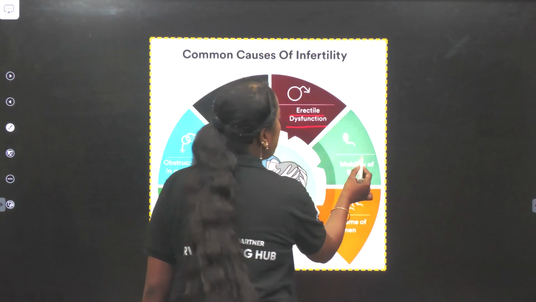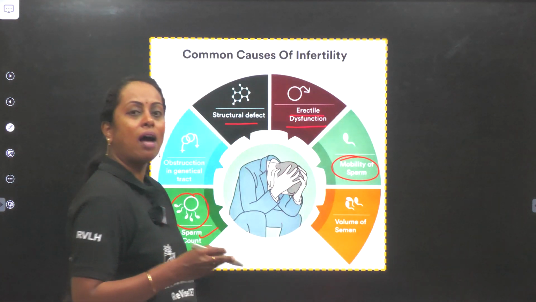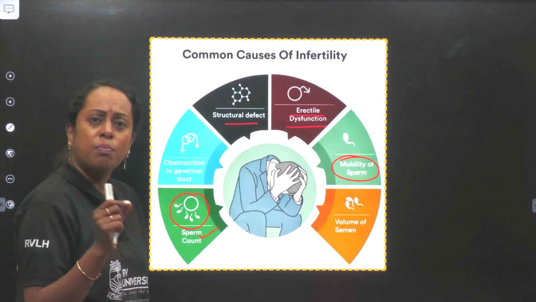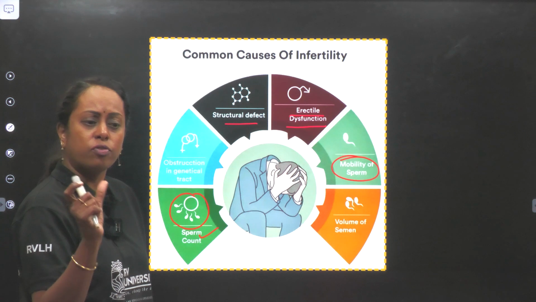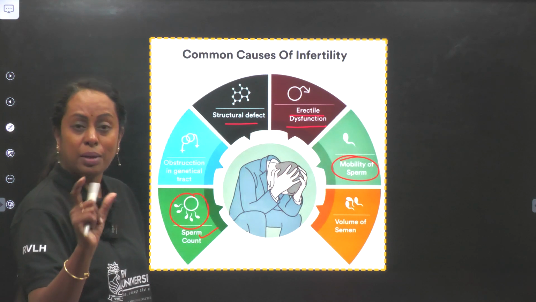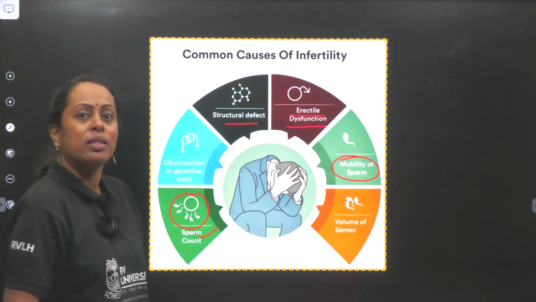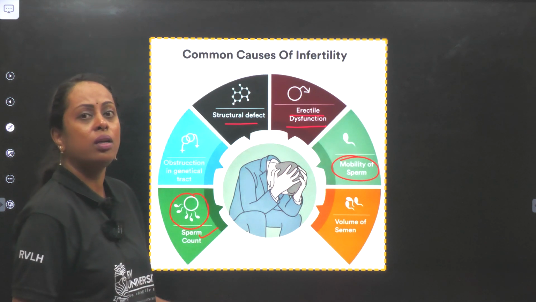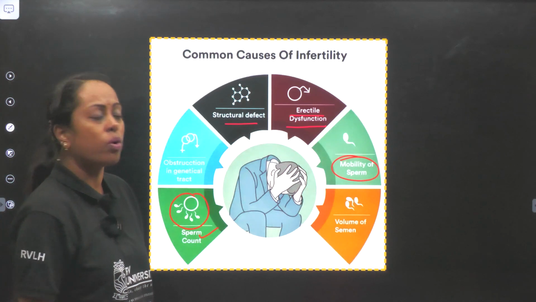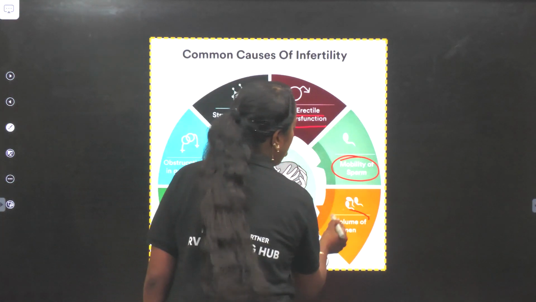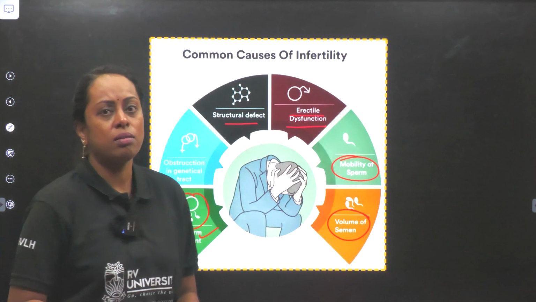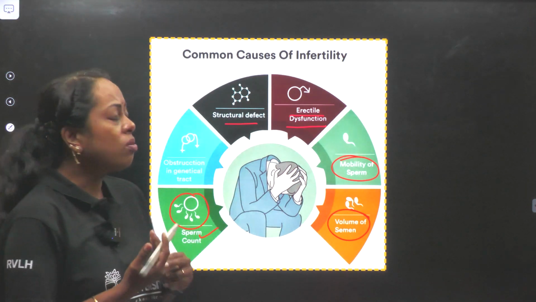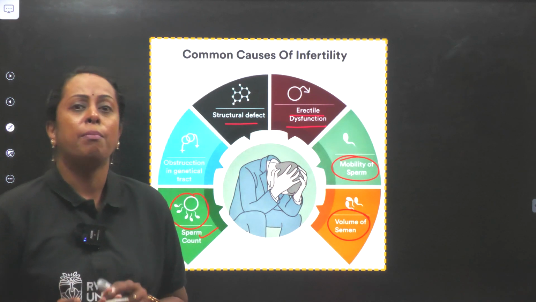Okay. Next, sperm motility. A sperm should have a motility and reach the ova within a given period of time, making sure it fertilizes during a viable period itself. If not, there is no use. Okay, the sperm goes there and the ova is not viable. Even though it tries to fuse, nothing is going to happen. Followed with volume of semen. Volume of semen and volume of sperm we already studied. So I hope you understood what are the causes of infertility in both male and female.